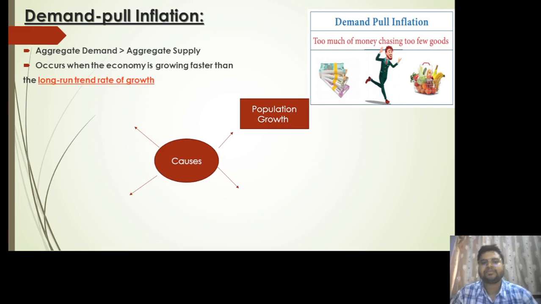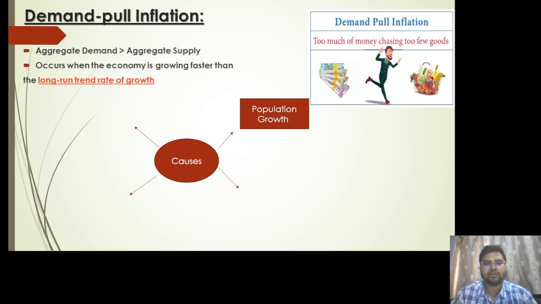How does population growth contribute to demand pull inflation? If there is a rise in the population, there will be more and more stomachs to be fed. As a result, there will be more demand from the consumers' end. Now, if the demand is increasing, but for any reason the factories or industries are not able to fulfill that demand, they will increase the price to earn more profit.